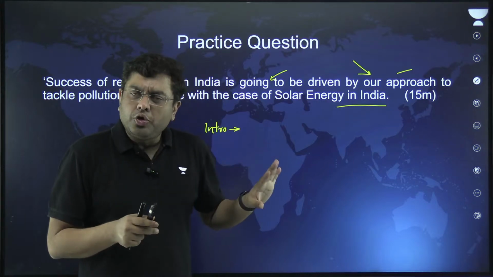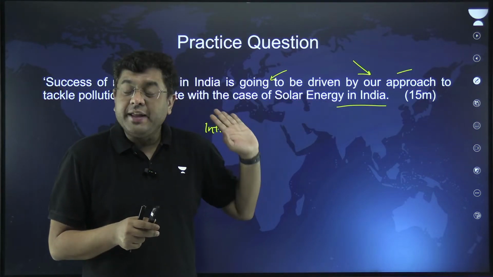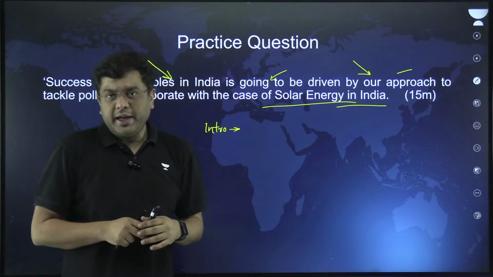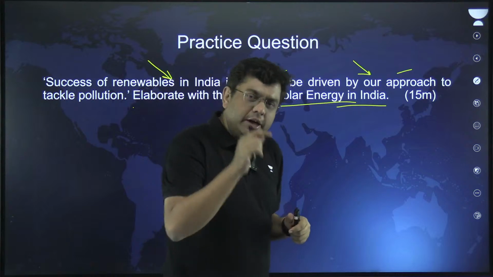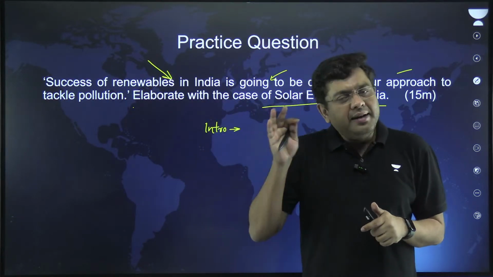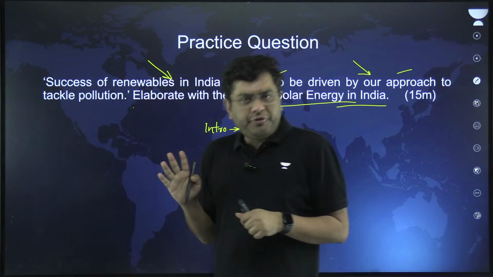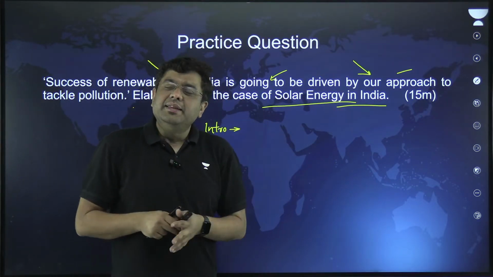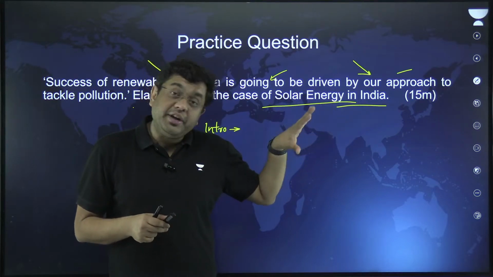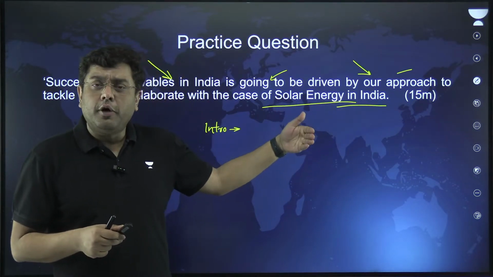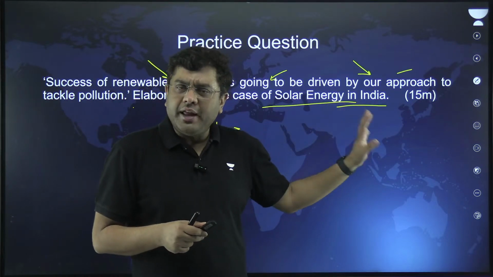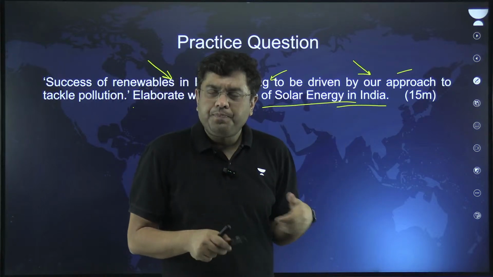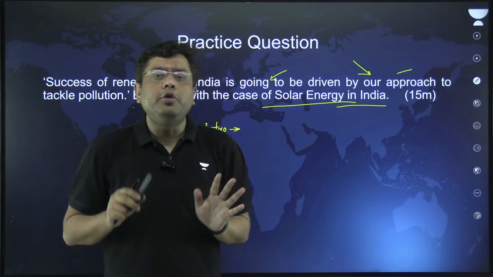After that, talk about the issue faced by solar energy, because when you come into the body portion, you have to highlight the solar energy issue. So there you talk about the issues faced by the solar energy sector. And there you can talk about the reduction in efficiency. You give certain data also that it is projected by the study that if that reduction in efficiency continues, we are staring at a loss of thousands of gigawatt hour of energy every year. So that much amount of energy can be lost. So the need of the hour, so provide the solution also.